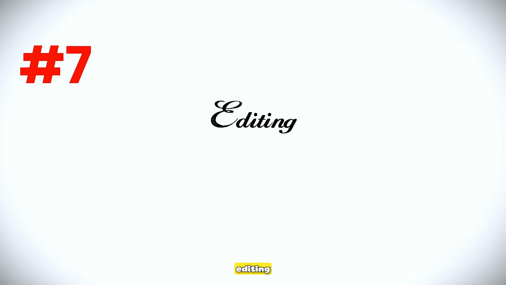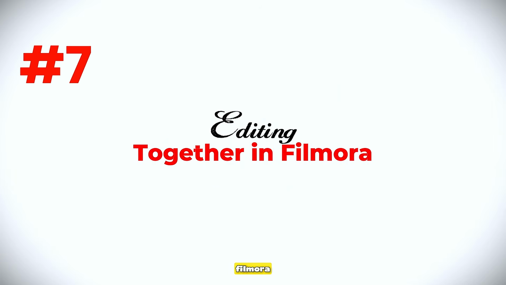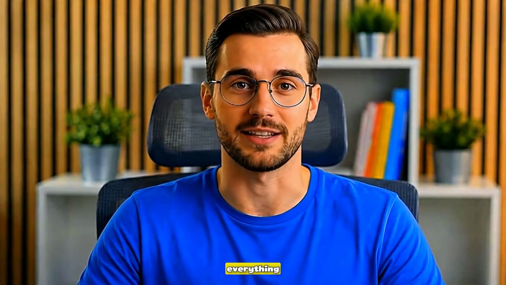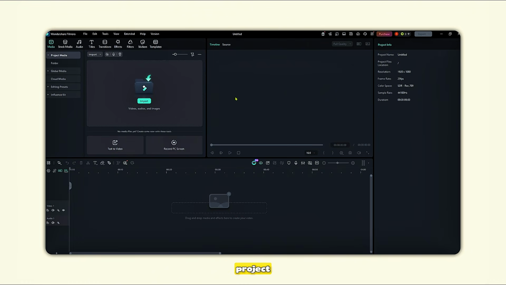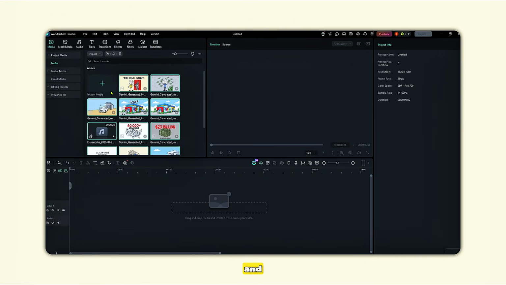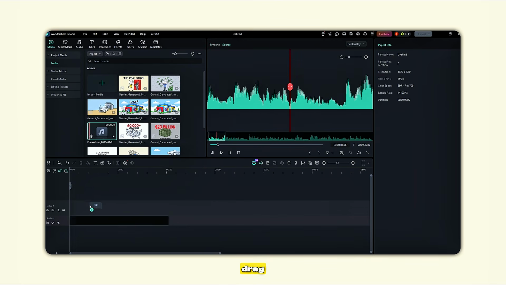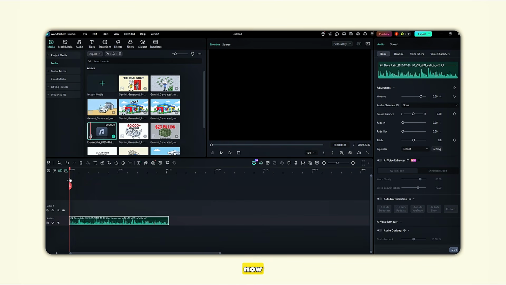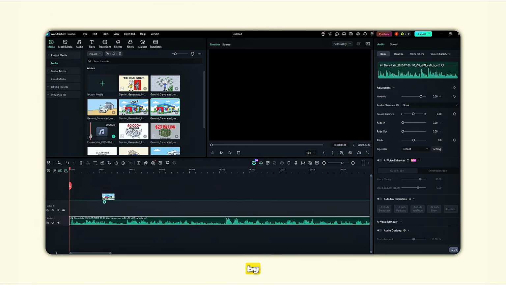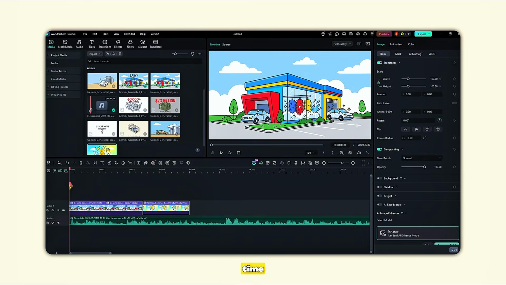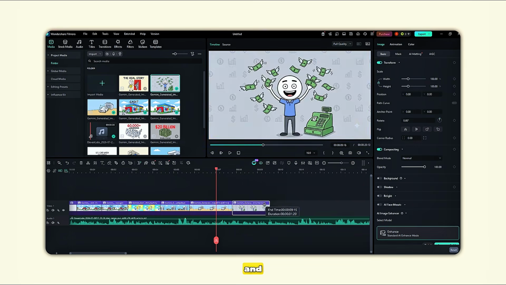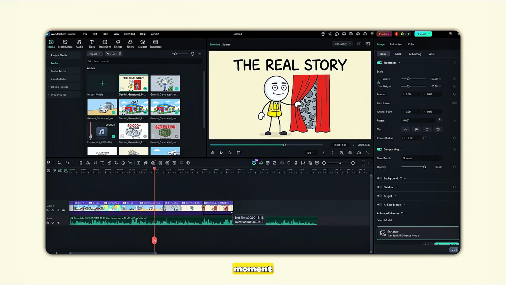Step 7. Editing everything together in Filmora. Now it's time to put everything together, and honestly, this is my favorite part of the whole process. Open Filmora and create a new project. Then import all of your images and video files. First, drag your voiceover onto the timeline. Now, listen carefully to the narration and start adding your images one by one, matching them to what is being said. This part takes some time, so don't rush. Take your time and make sure each image appears at the right moment.